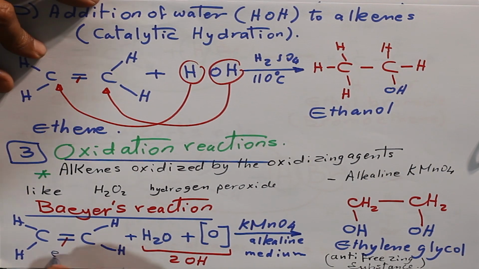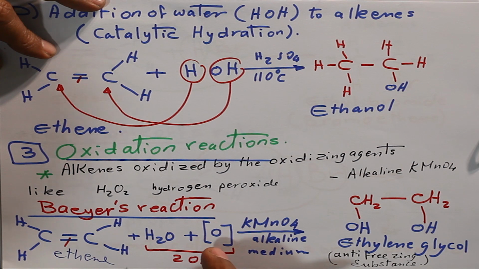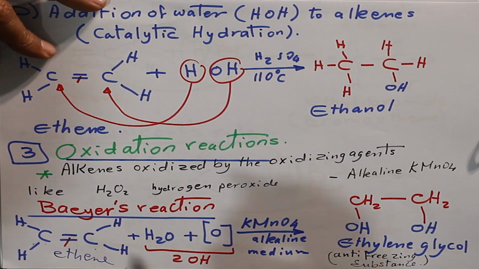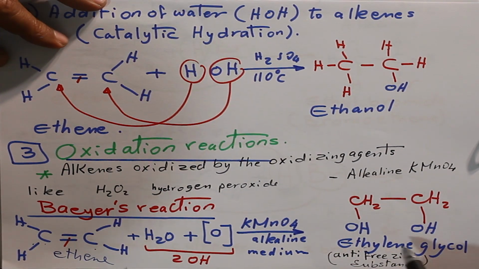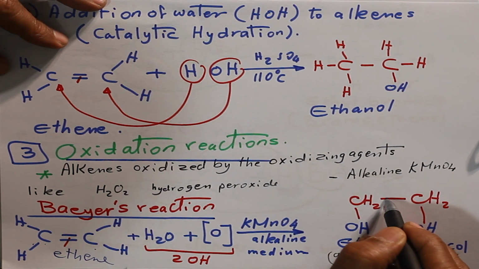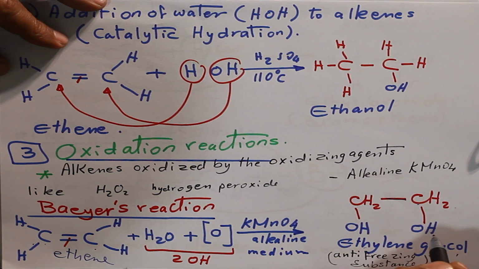Again, ethene reacts with H2O and oxygen between brackets. It will produce 2 OH, breaking the pi bond, and every OH is attached to a carbon. It will produce ethylene glycol: CH2, single bond, CH2, each one attached to OH. What's meant by ethylene glycol?